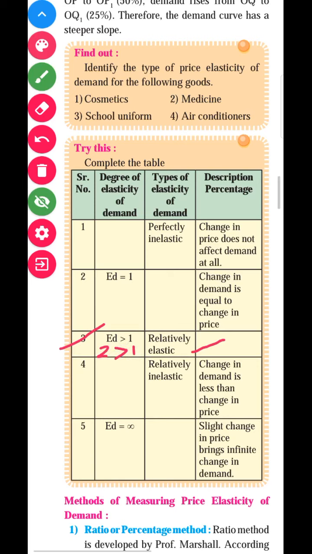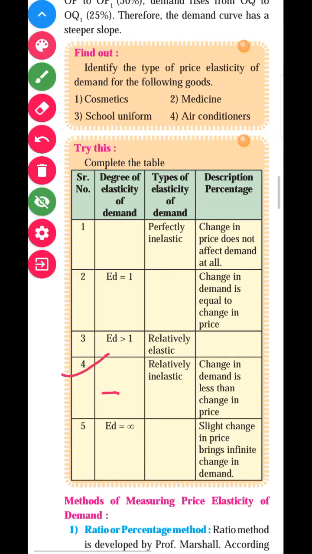Okay, student. Next, number 4. In the fourth type, the coefficient value is not given. The type of elasticity of demand is given, relatively inelastic demand, and the description is given.